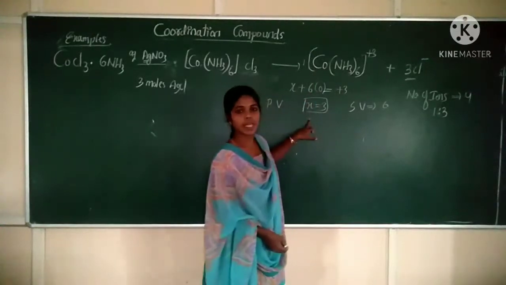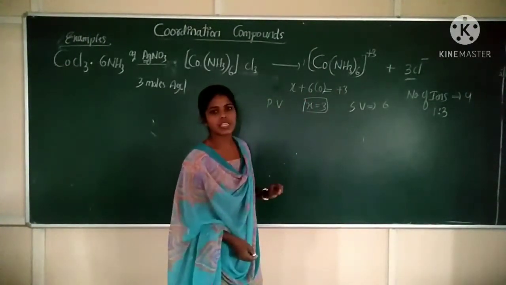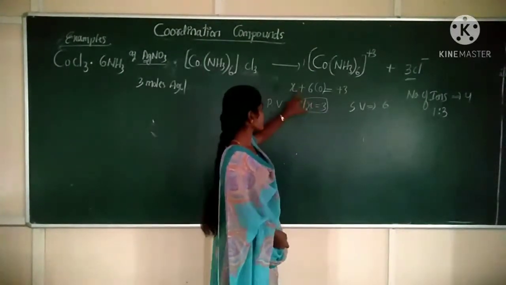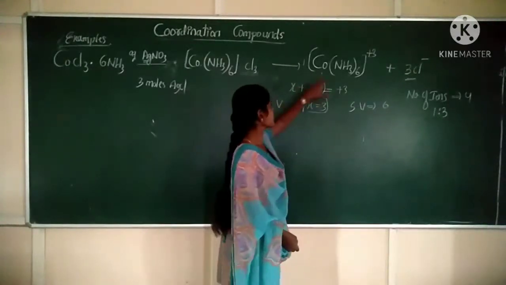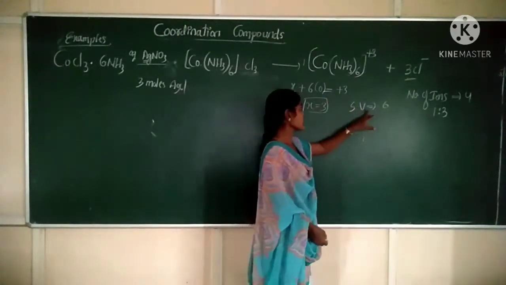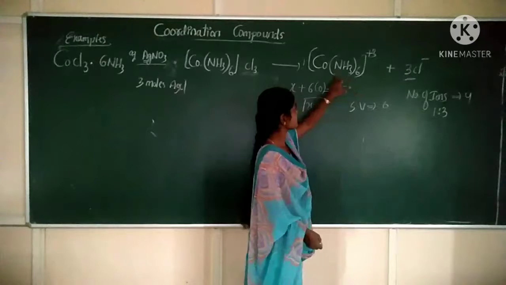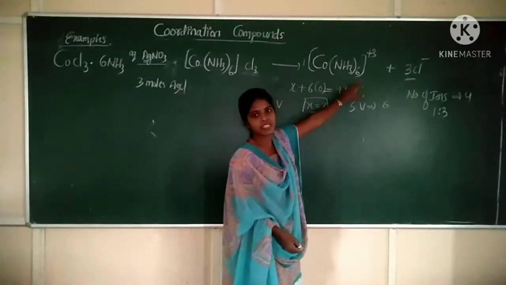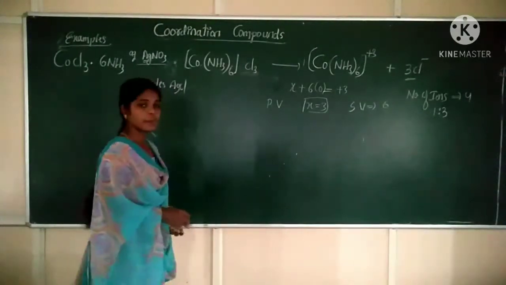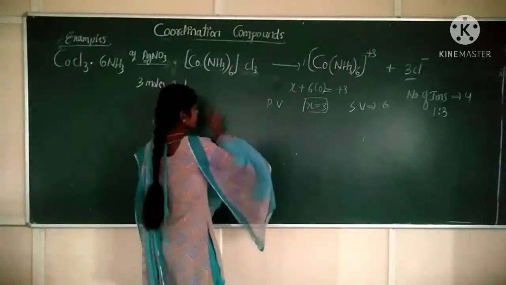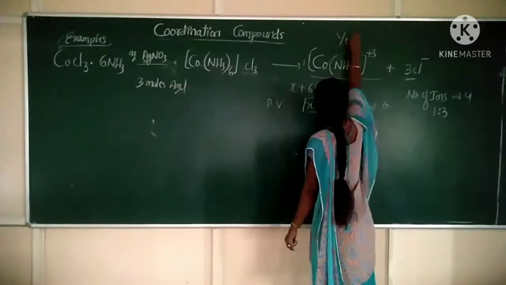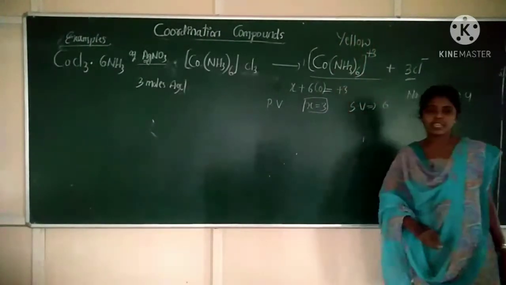Calculate the primary valency. What is primary valency? Oxidation number of the central metal atom or ion. Now in this case, primary valency is equal to 3, because we have to find x: x plus 6 into its charge 0 equals 3, so x equals 3. Secondary valency is equal to 6, because of the number of ligands present around the central metal atom. Correct? So this is the first example. Is it clear? Now the color of this coordination compound is yellow.